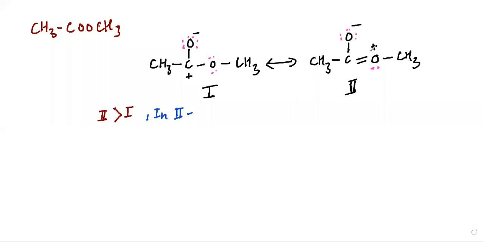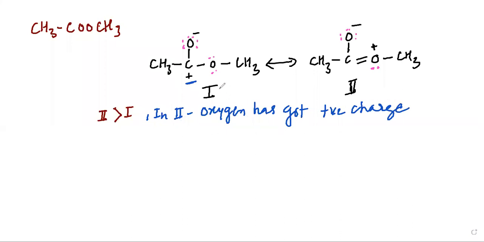In structure number 2, oxygen has got positive charge, but in structure number 1, carbon has got positive charge.